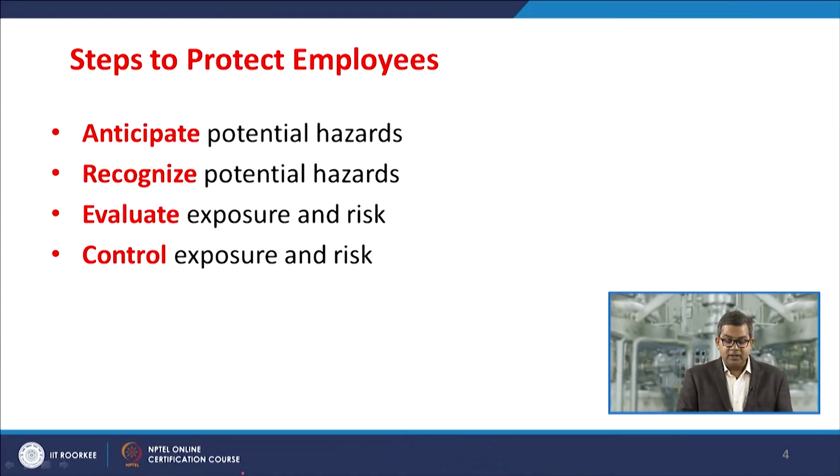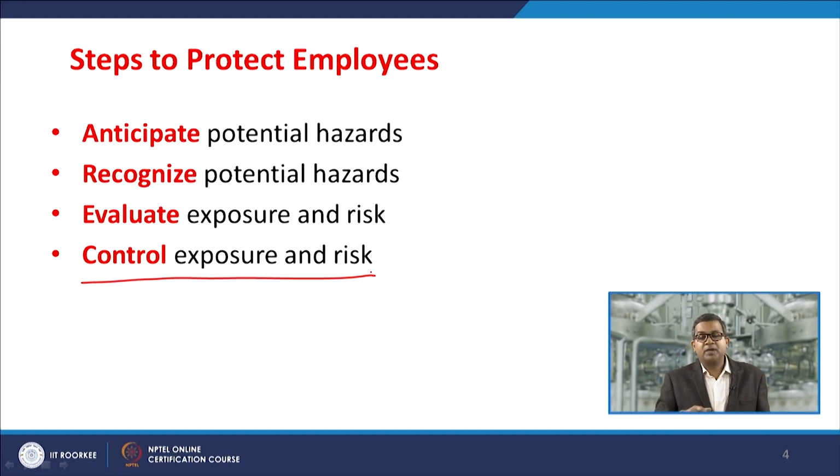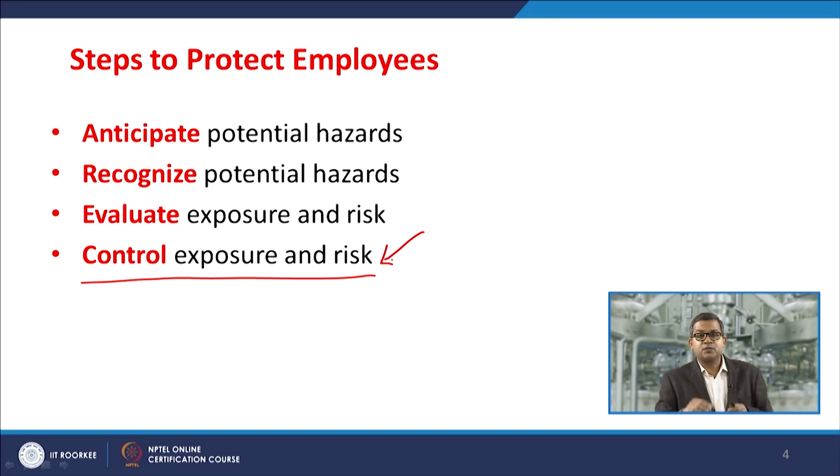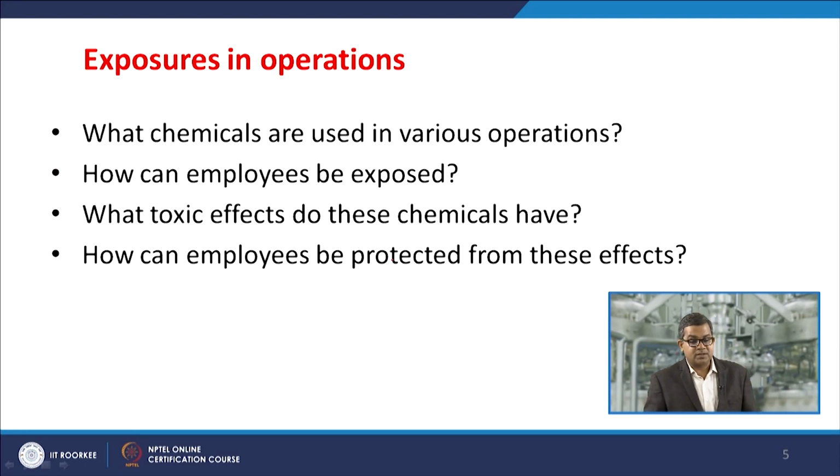Then you need to evaluate the exposure and the risk, that is, how much quantity is being evolved in due course of time, or if there is continuous evolution, then what needs to be done. Based on this, you need to adopt the proper control measures so that you can avoid the exposure, create a barrier between the worker and the exposure source, and minimize the risk. So these four steps, don't forget these four steps.